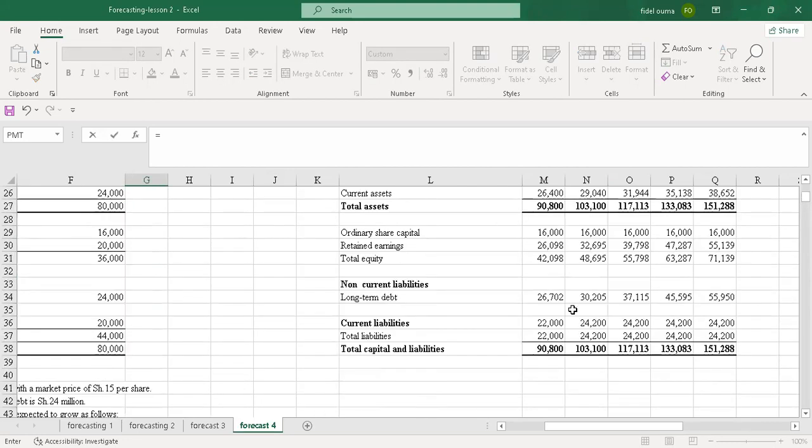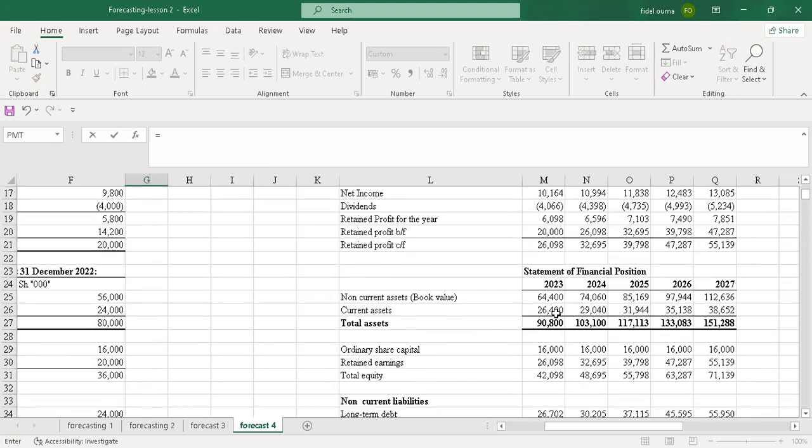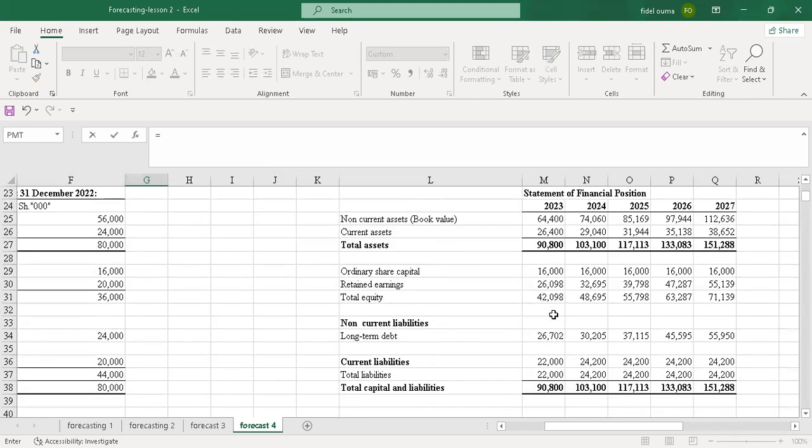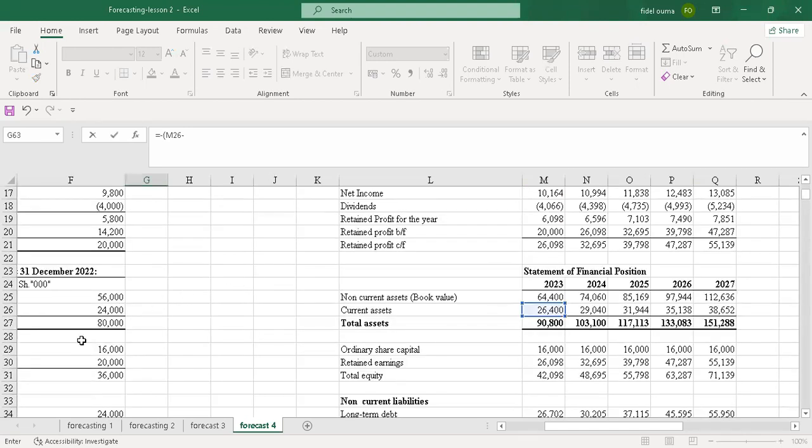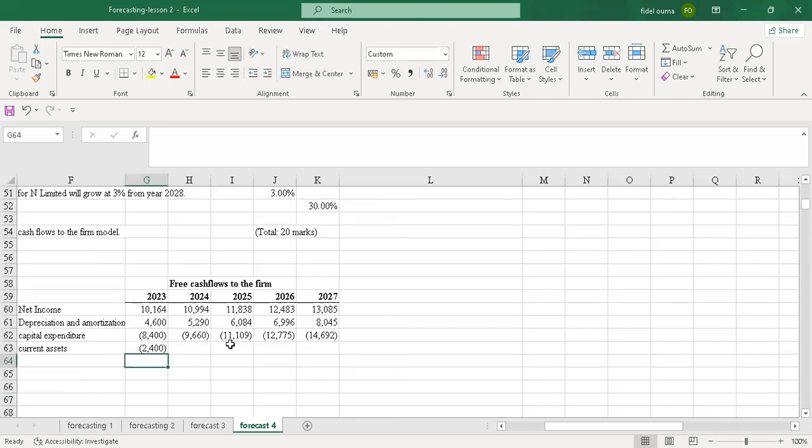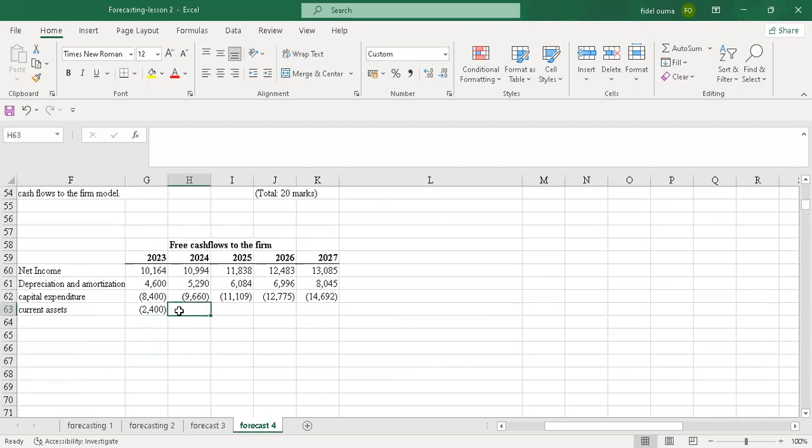When you look at the trend, the current assets are increasing. So it means that we are using money too. So it's a cash outflow. So I just take 26, just equals to negative, because I want to drag. Take 26 for this year, then the previous year it was 2024. And I just enter. So now 2,400. So I'll do the same for the second year, then I can be able to drag.